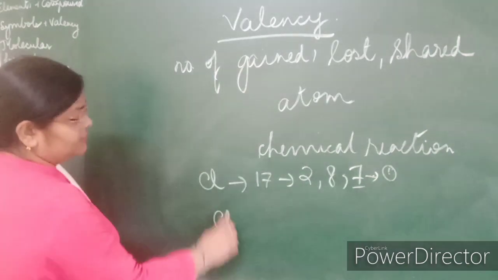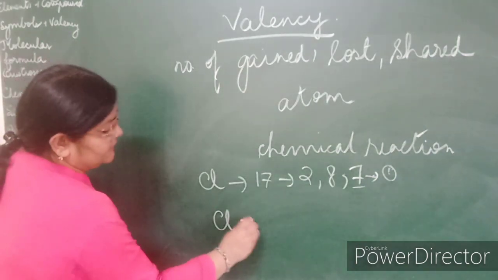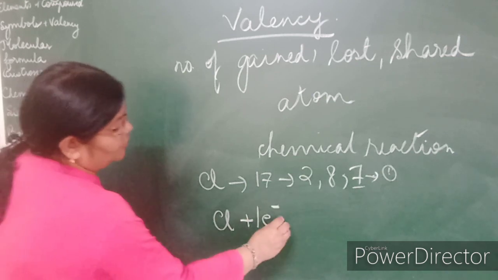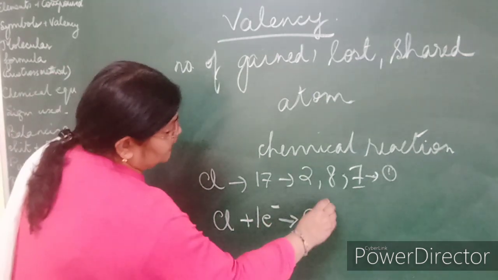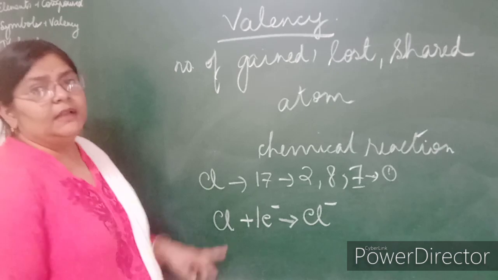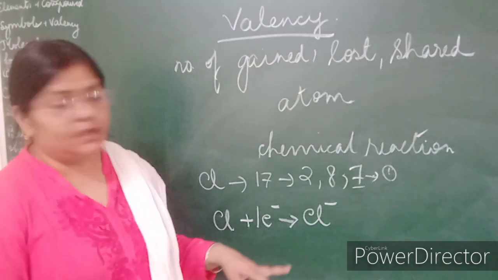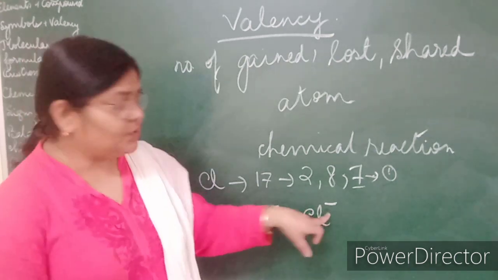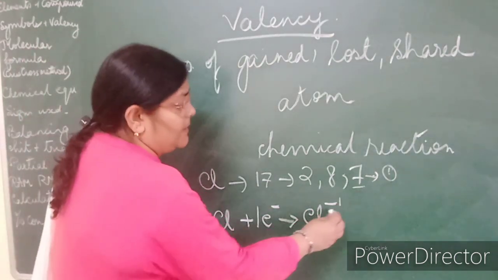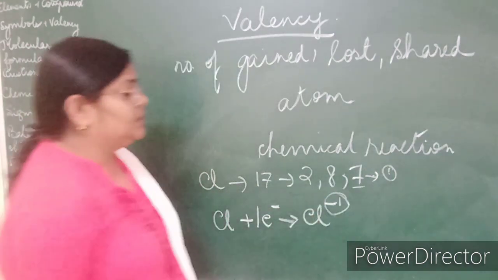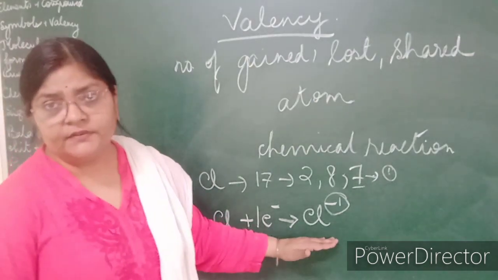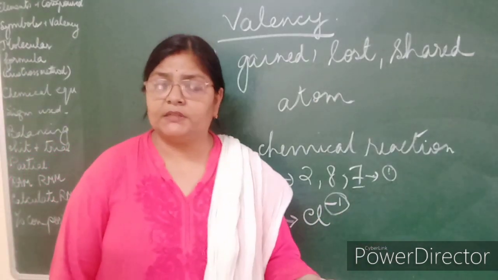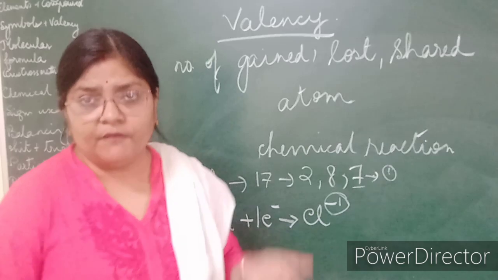So the chlorine atom will gain one electron to complete its octet, but in that phenomenon it will also gain a negative charge. So it has a valency of -1. So chlorine has a negative valency. It is seen all non-metals have negative valency.